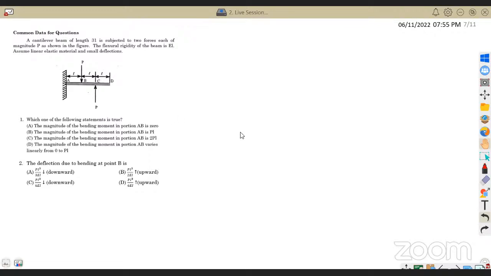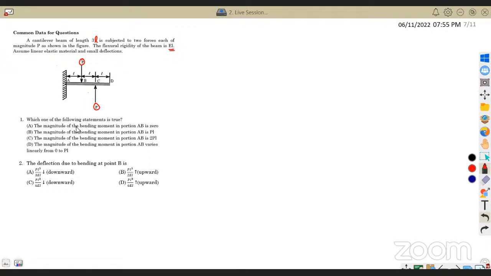Okay, we'll continue with this question. A cantilever beam of length 3L is subjected to two forces, each of magnitude P. So there is a force P, there is another force P. The flexural rigidity of the beam is EI. Assume linear elastic material and small deflection.